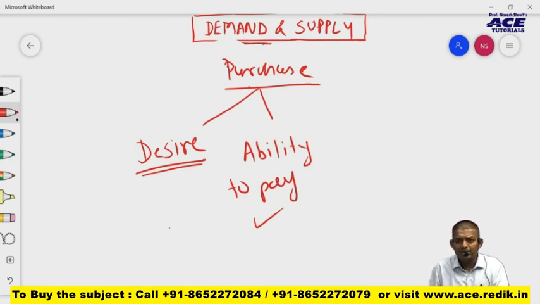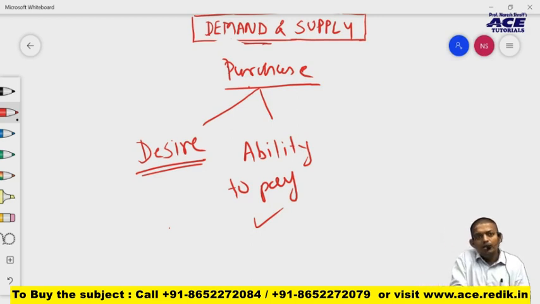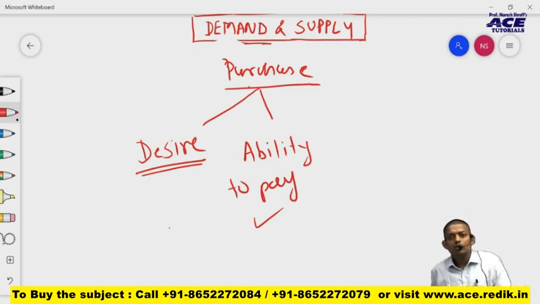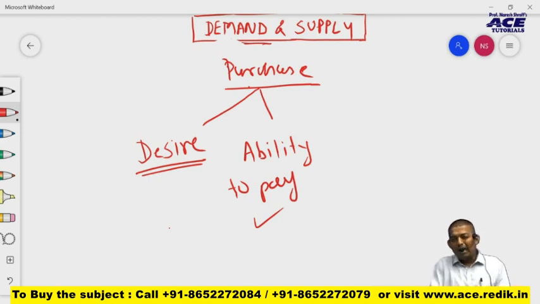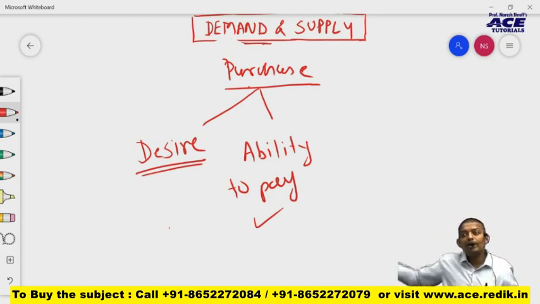Whatever I can do with the phone, I can call, I can message, I can watch YouTube, I can do all the banking activities, and all these functions can be done by a 20,000 or 25,000 rupees Android phone also. Then why should I spend an extra 75,000 to buy that simple phone? With that additional 75,000, I can fulfill many of my needs.